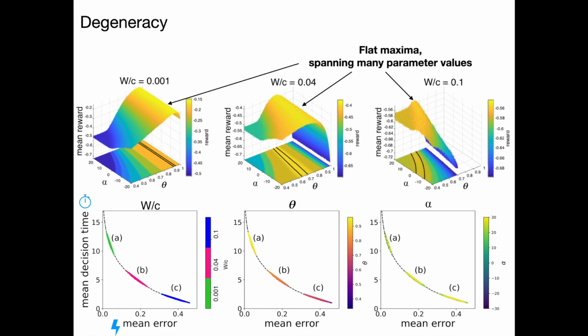So we looked at how threshold parameters changed with speed accuracy trade-off. This example shows 3 particular cost ratios, which give 3 different maximized values of average reward. For each set of optimized decision thresholds for a given cost ratio, there is a degenerate set of speed accuracy trade-off values. So for example, the top left reward landscape matches with A in the bottom left figure, and you can see that optimized set spans a range of speed accuracy trade-off, but all of which give the same maximized mean reward.